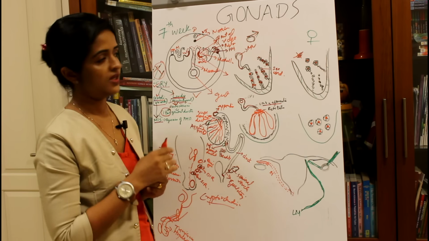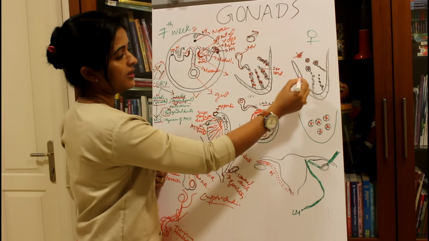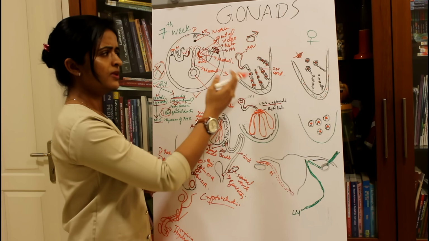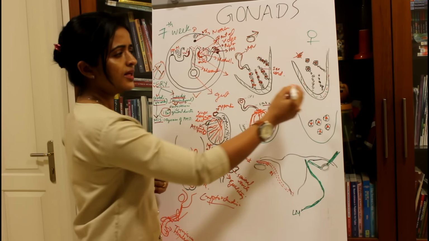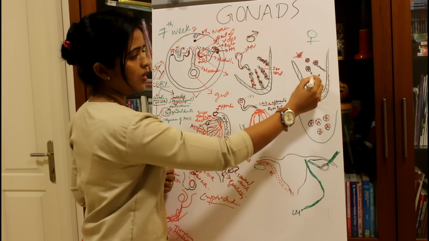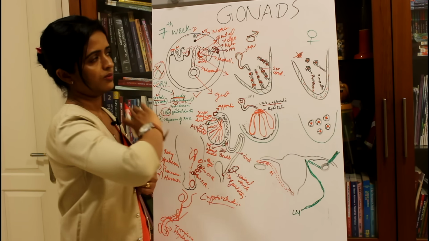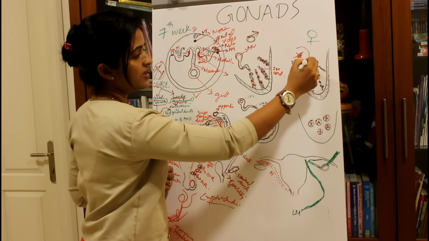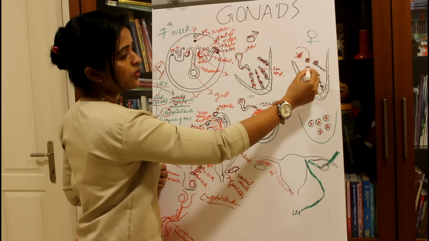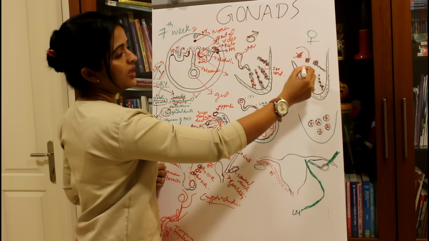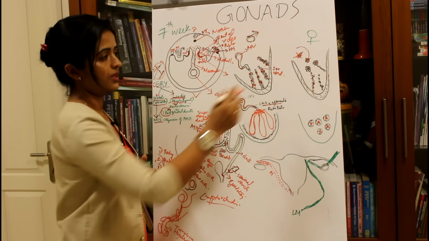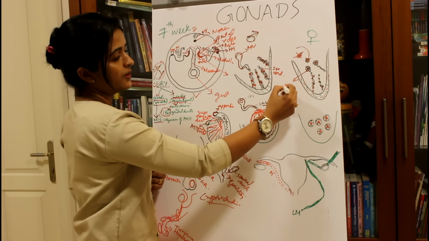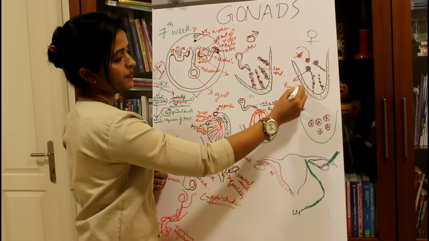So what are the changes happening? We have already mentioned that the medial thickening is known as the genital ridge or gonadal ridge, and similar to what is happening in the testis, the next step is proliferation of the sex cord cells. That is the same whether it is a male or a female. The next difference is that when the primordial germ cells reach here, a single primordial germ cell will be encircled by the sex cord cells, and this will form the primordial follicle.